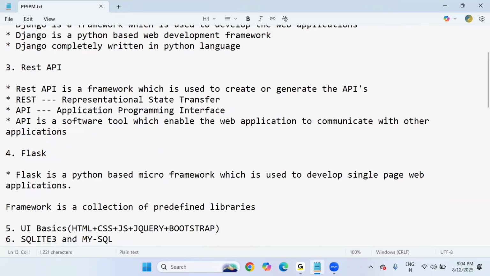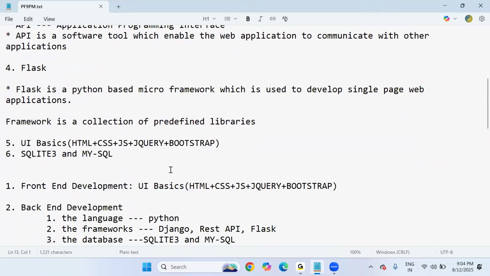And there is another framework we are going to learn, that is called Flask. Flask is a Python based micro framework which is used to develop single page or small scale web applications. Even microservices programming and dashboard kind of applications we can generate using the Flask framework. So these are the frameworks: Flask, Django, REST API, and the language is Python only.